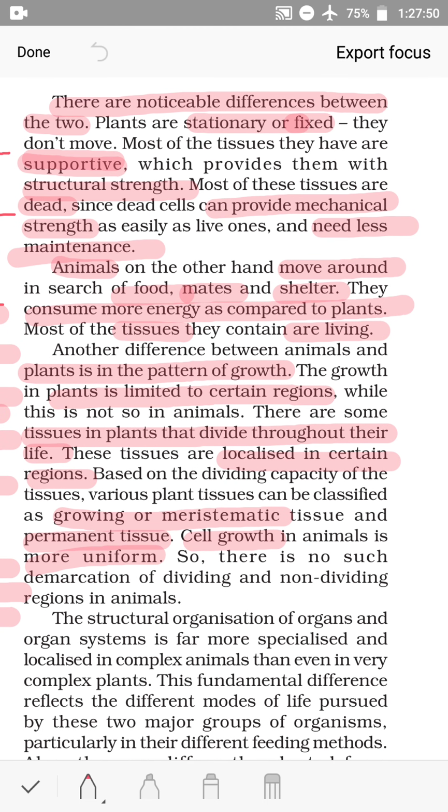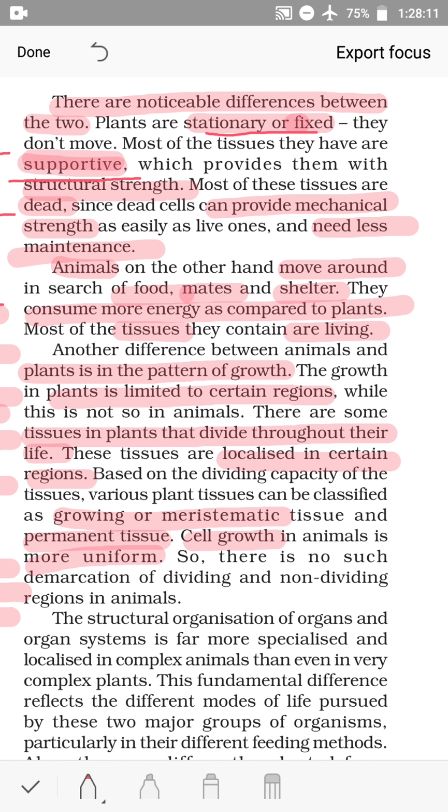There are noticeable differences between the two. Plants are stationary or fixed. So the plants are fixed in a place. They do not move. Most of the tissues they have are supportive, which provide them with structural strength.